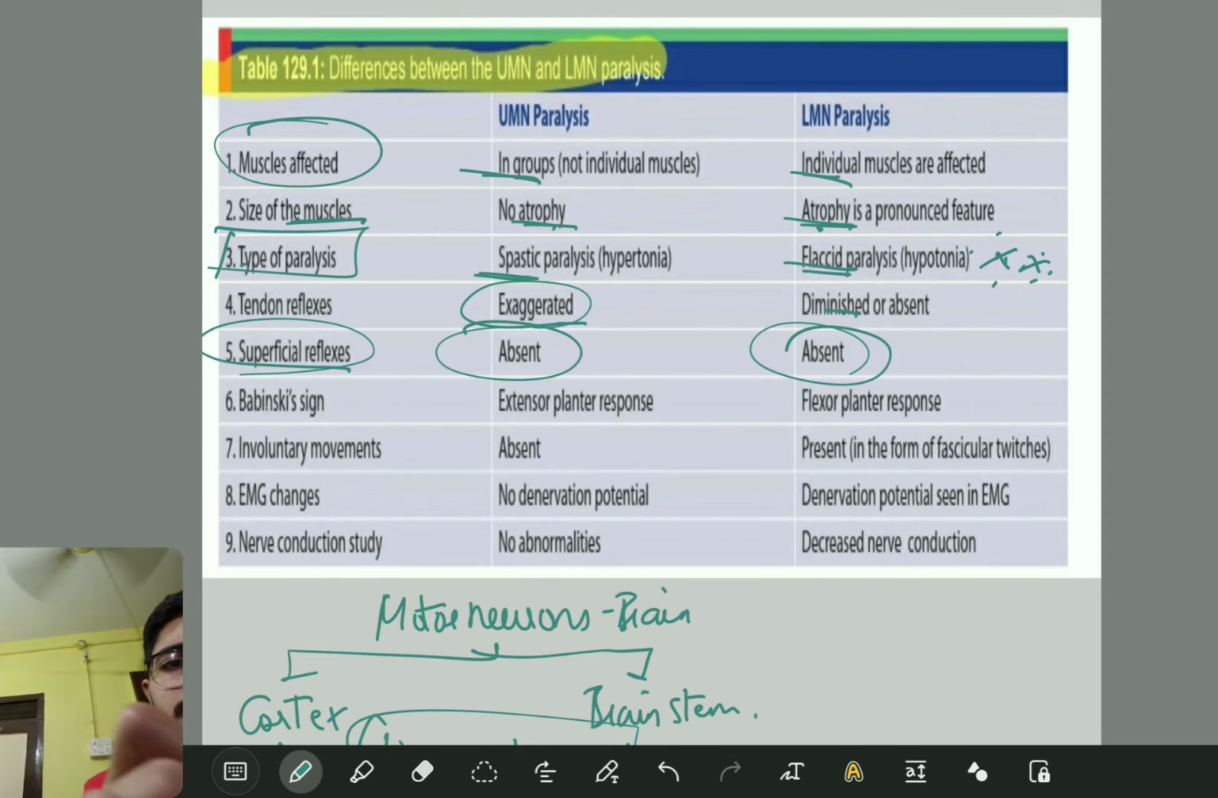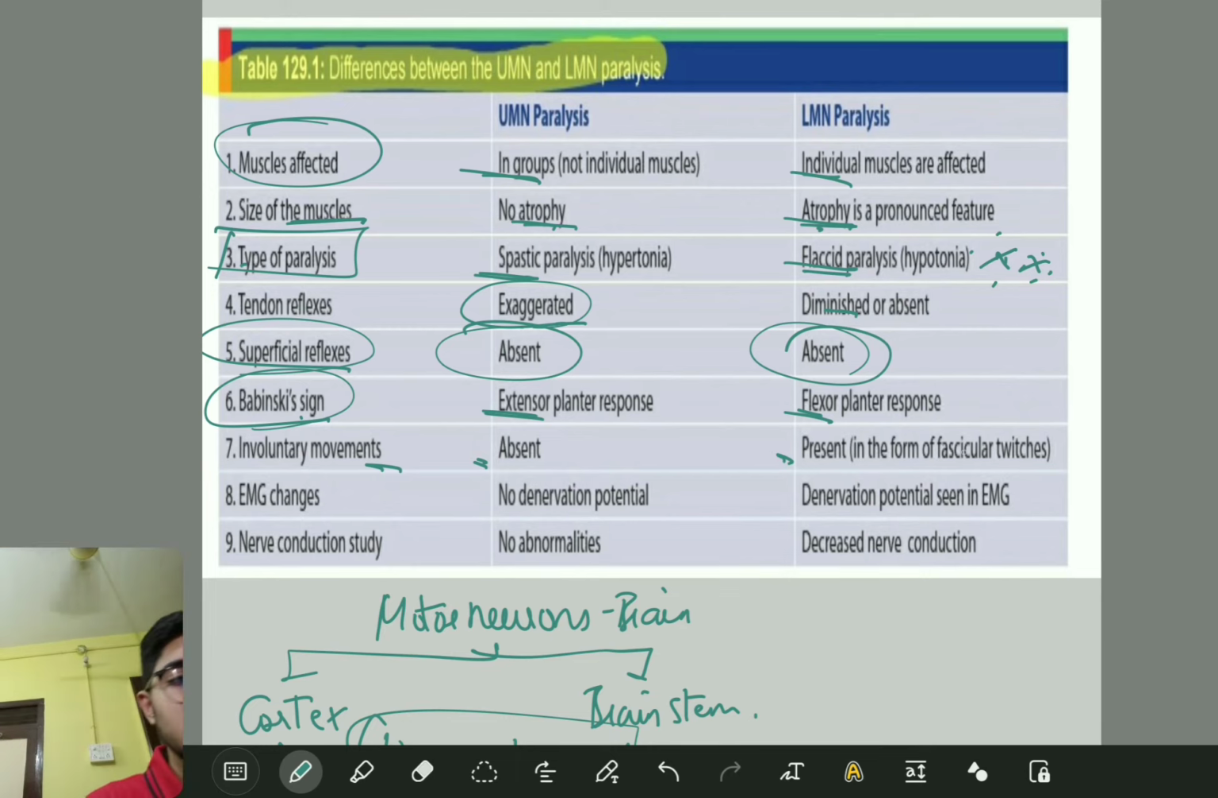Very important, Babinski sign, we will discuss later. Babinski sign is extensor plantar response in UMN, and here it is flexor plantar response. We will discuss, no problem. And then involuntary movements are absent in UMN, and in LMN they are present in the form of fascicular twitches. Is there any EMG change? Yes, it is seen in LMN paralysis, that is denervation potential is seen in the EMG.